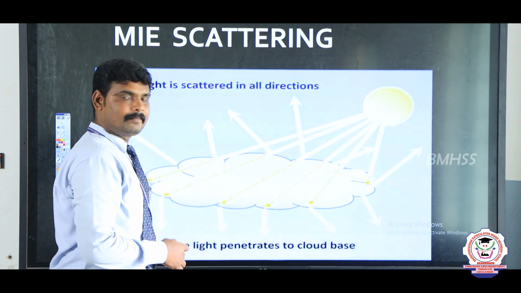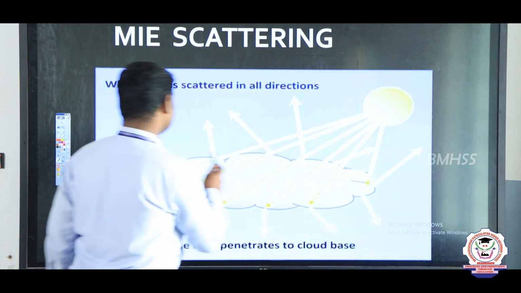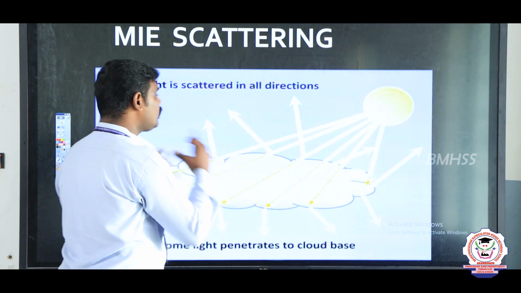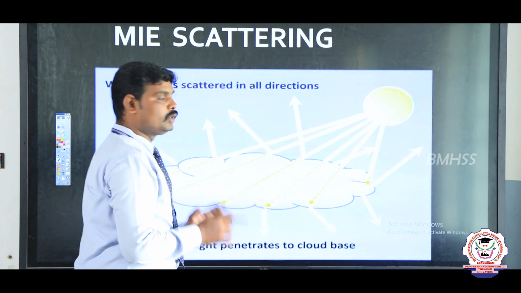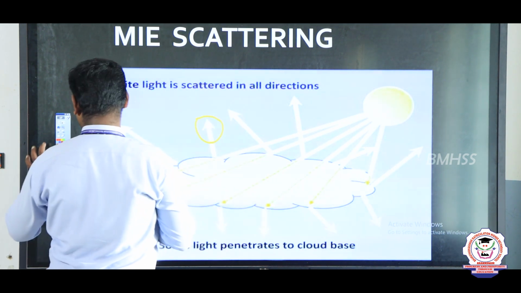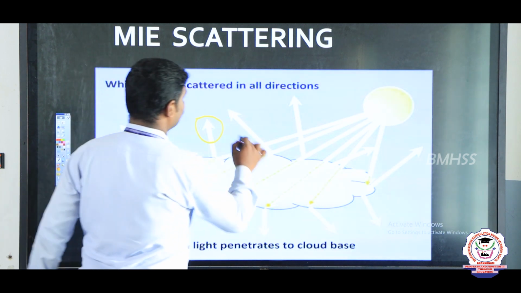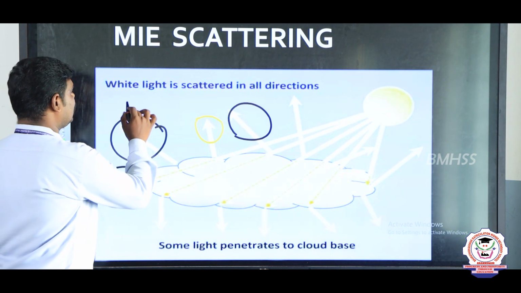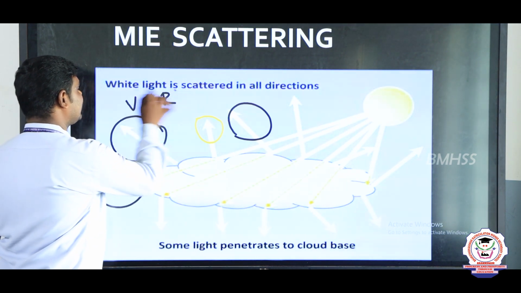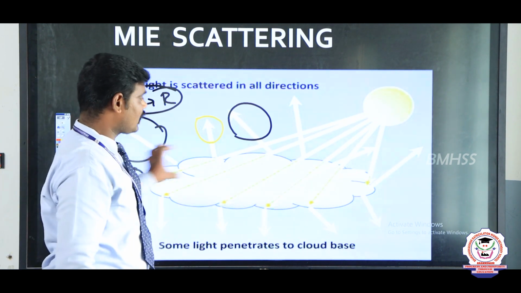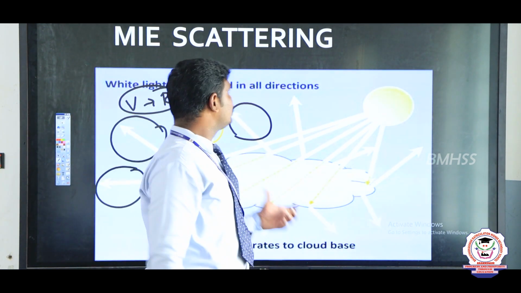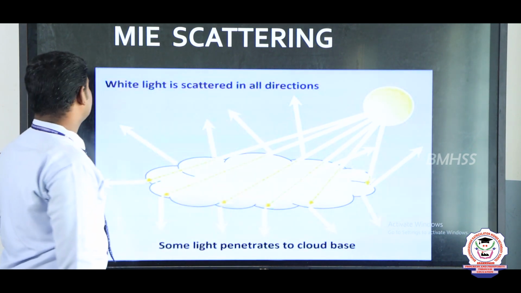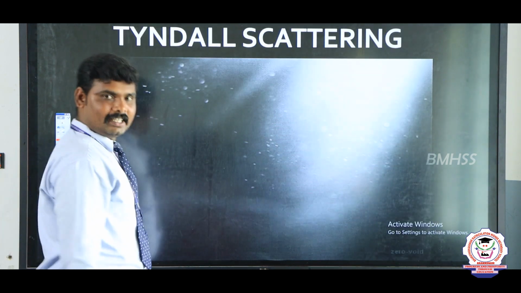In Mie scattering, when sunlight falls on these clouds, all the colors are reflected, which means the total amount of light is scattered. In this scattered light, all the colors from violet to red are reflected. That's why the clouds appear white. So this is Mie scattering. Next we will see the next scattering, that is Tyndall scattering.